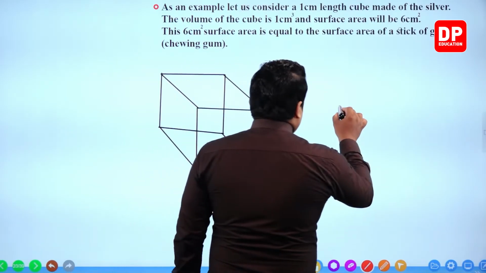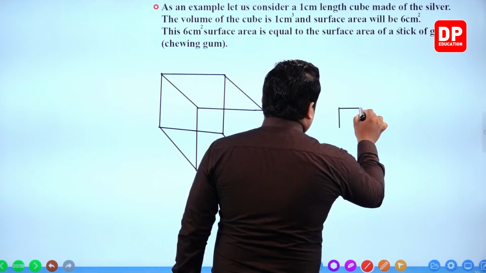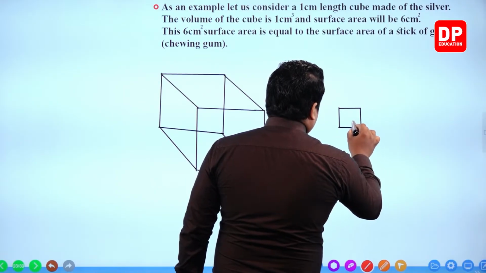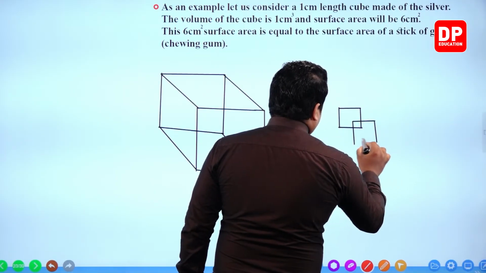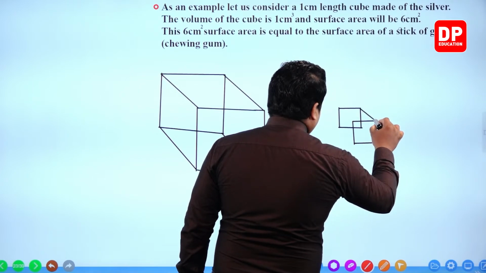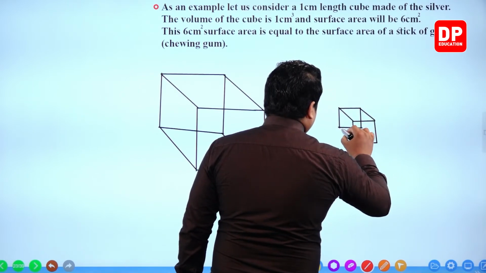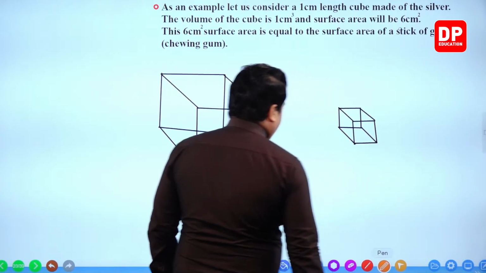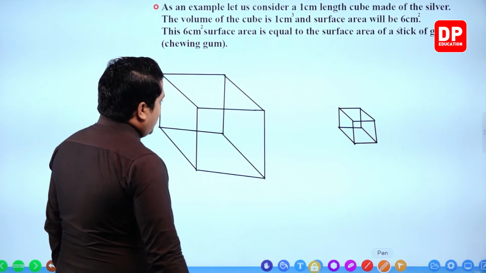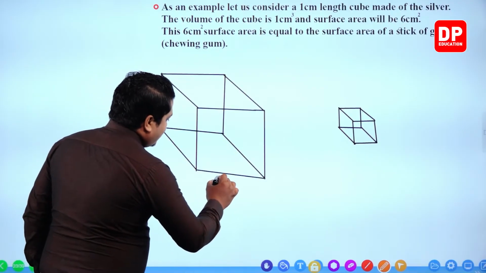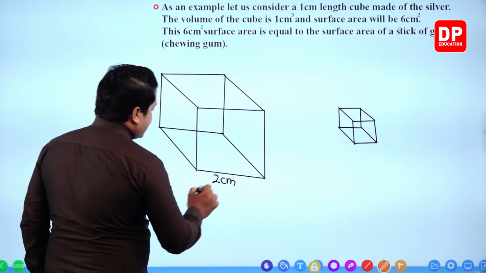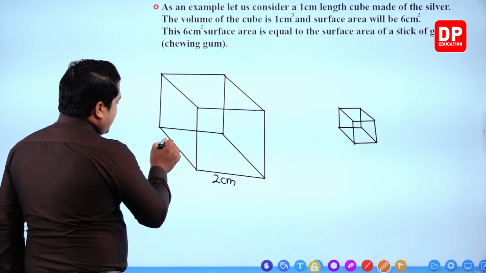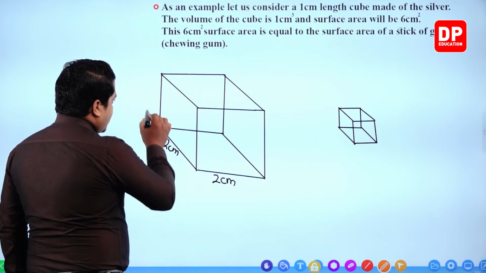Let me draw this one also. Now let's imagine that the length of a side is 2 centimeters in this cube.